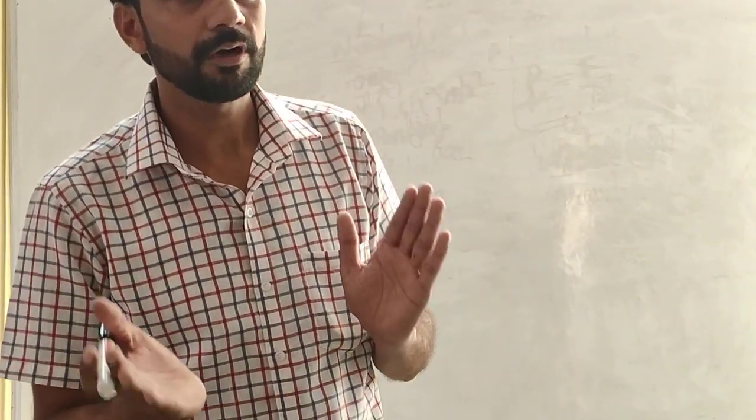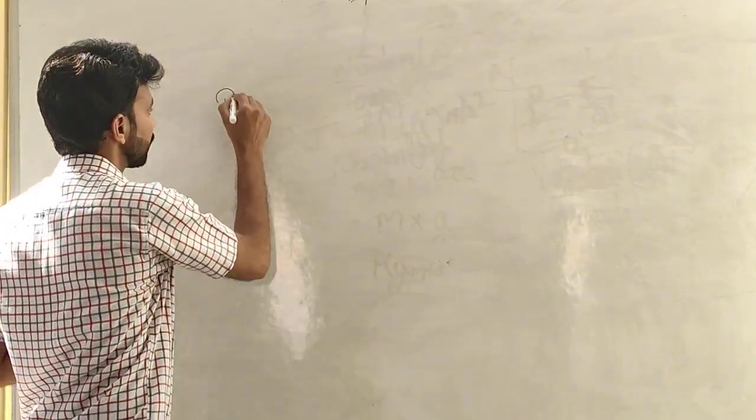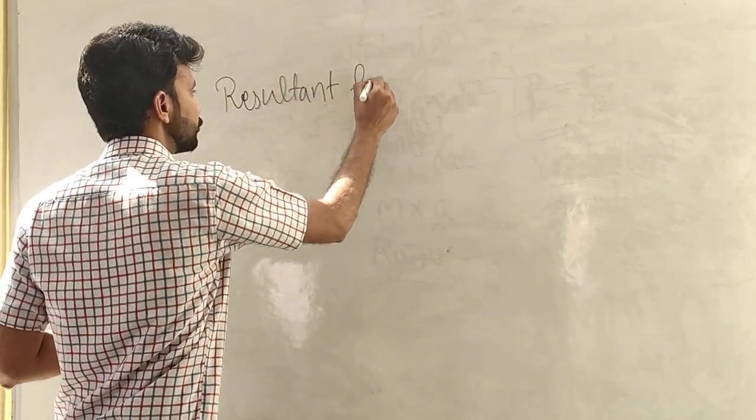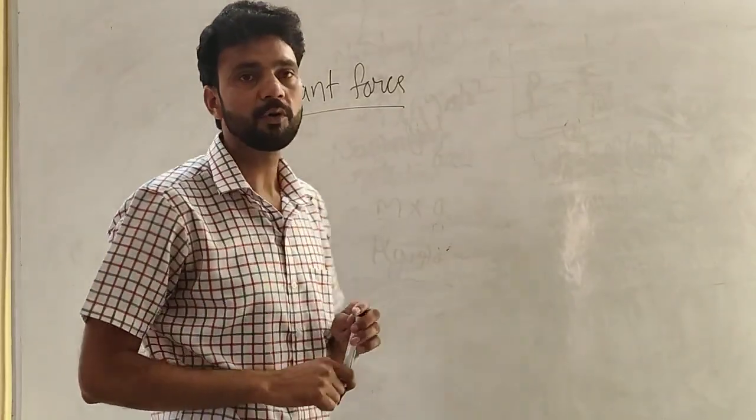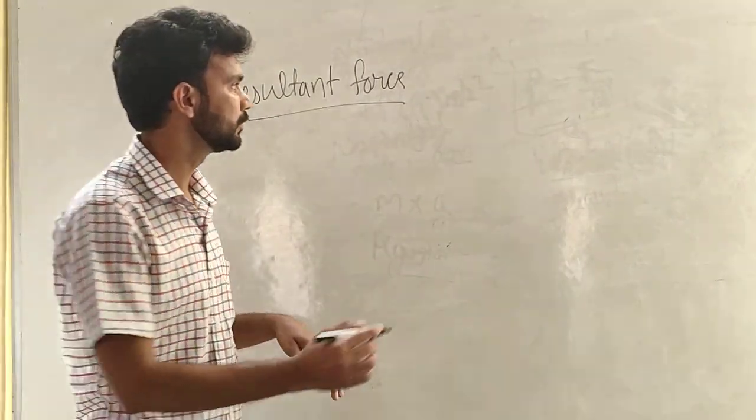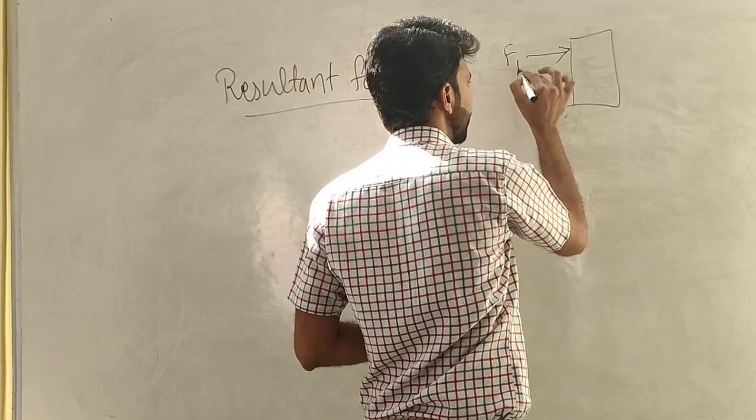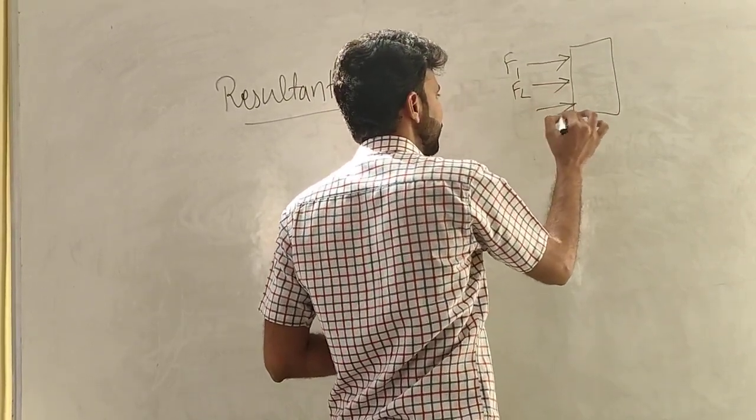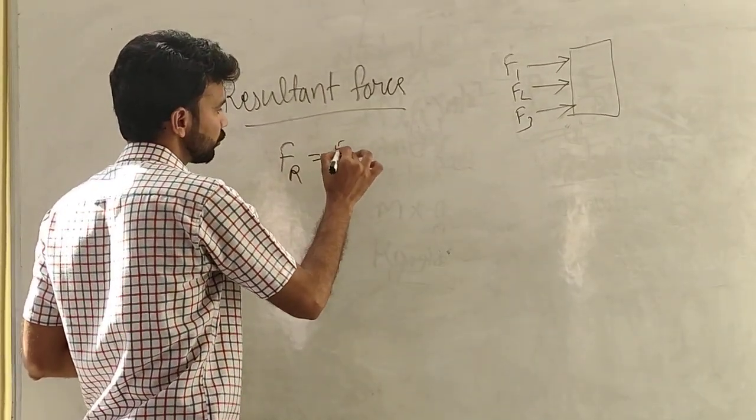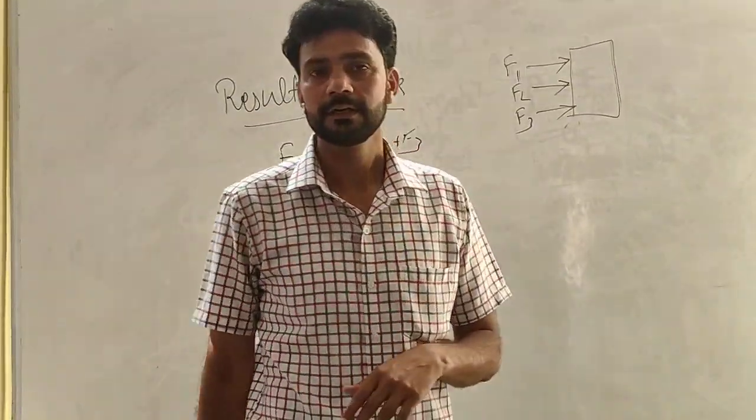We have a force that is known as the resultant force. Resultant force means the sum of all the forces which are exerted on an object. Suppose this is an object. Three forces are exerted on it, F1, F2 and F3. Then the resultant force is equal to F1 plus F2 plus F3. The sum of all the forces is known as the resultant force.